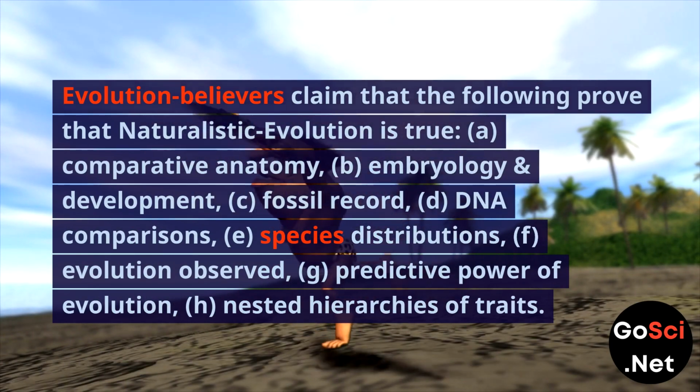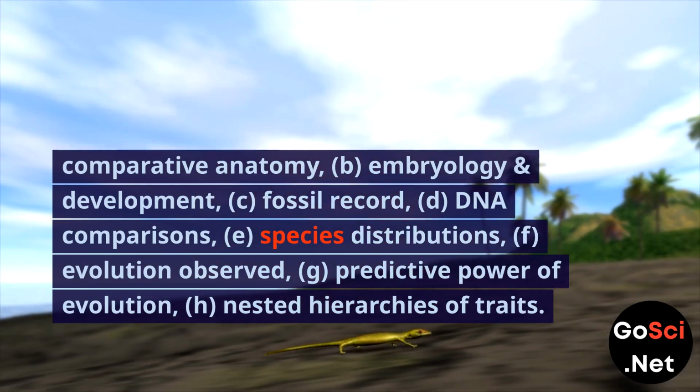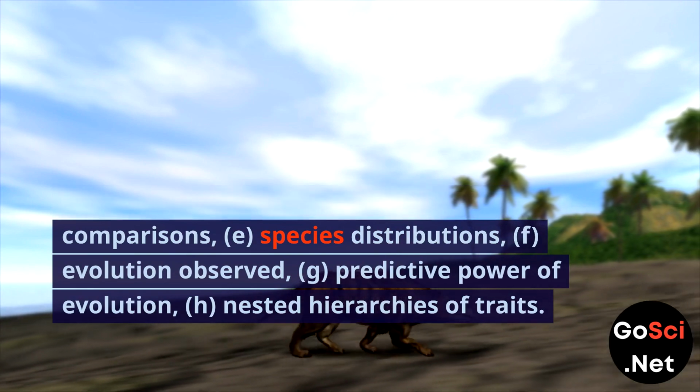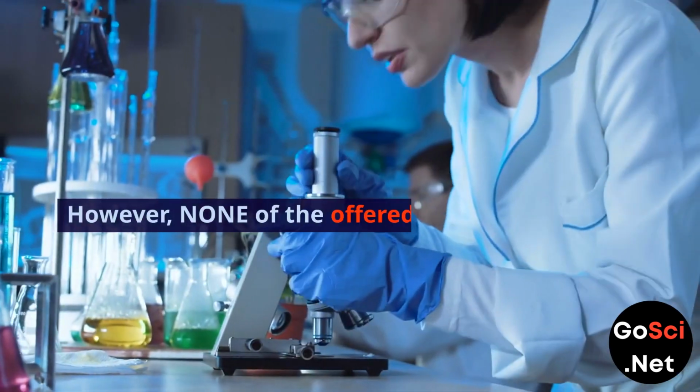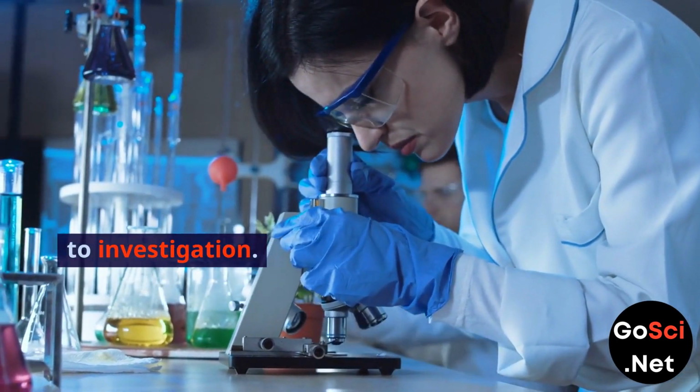E. Species distributions. F. Evolution observed. G. Predictive power of evolution. H. Nested hierarchies of traits. However, none of the offered evidence holds up to investigation.